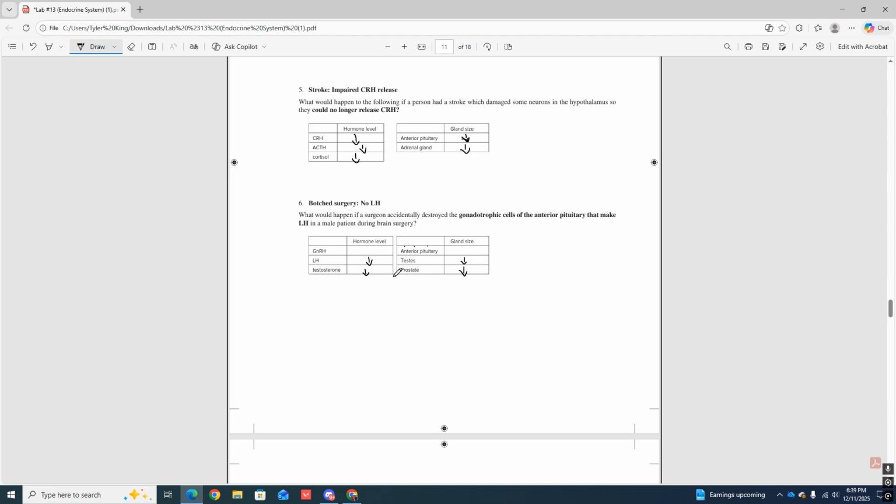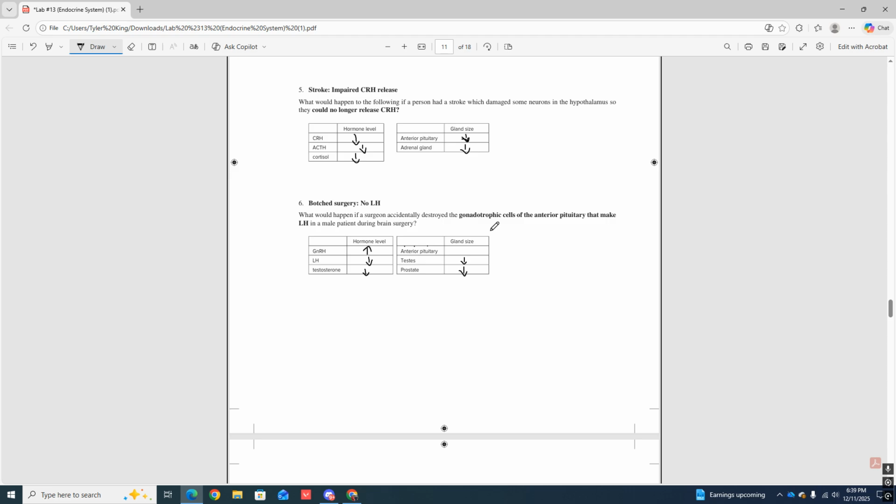All right, now we got to work our way back around. We're at the bottom, all right? Testosterone levels are down. So that word comes up to the anterior pituitary and the hypothalamus, telling them testosterone levels are down, I need more, okay? So if we're telling the hypothalamus that you need more, remember, it releases GnRH, you're going to produce more of this, okay? And once again, you're stimulating the anterior pituitary to produce more LH. But remember, we botched it, right? We damaged it in the surgery so it can't produce any more LH, okay?